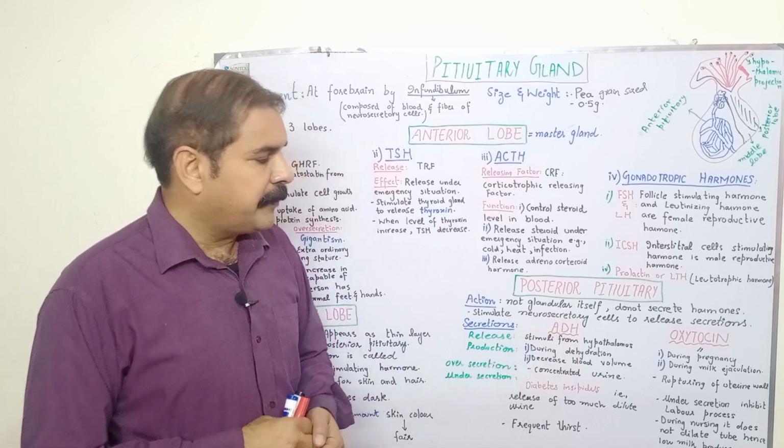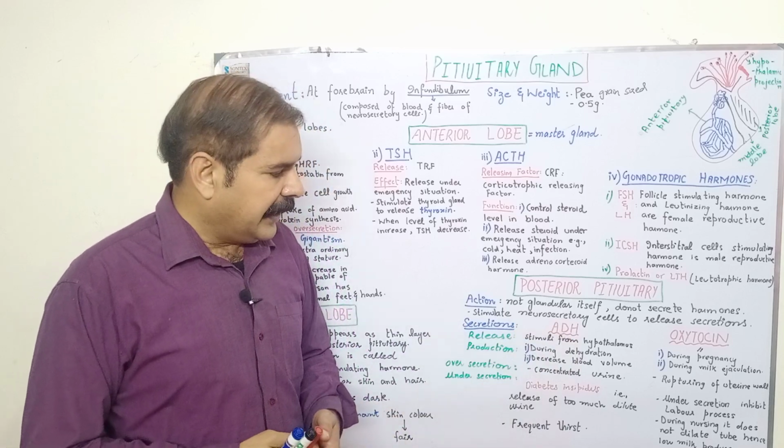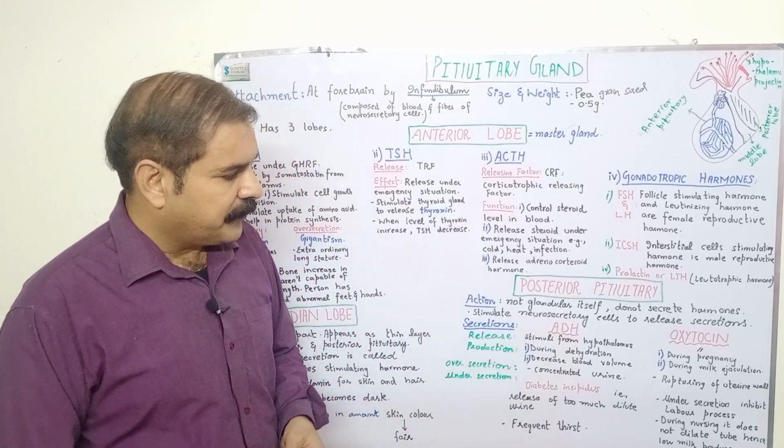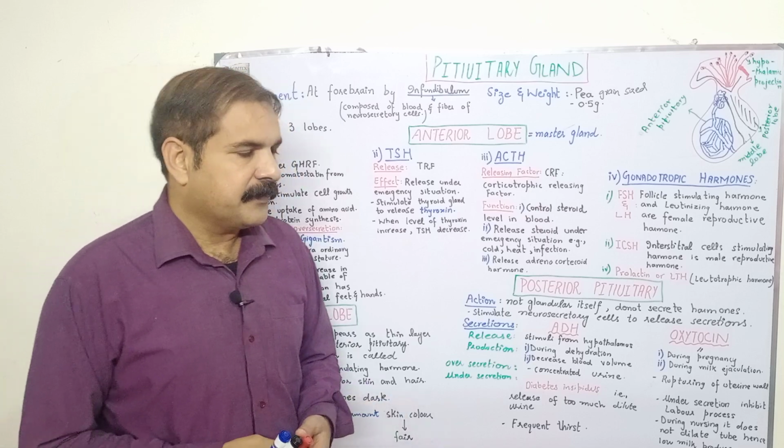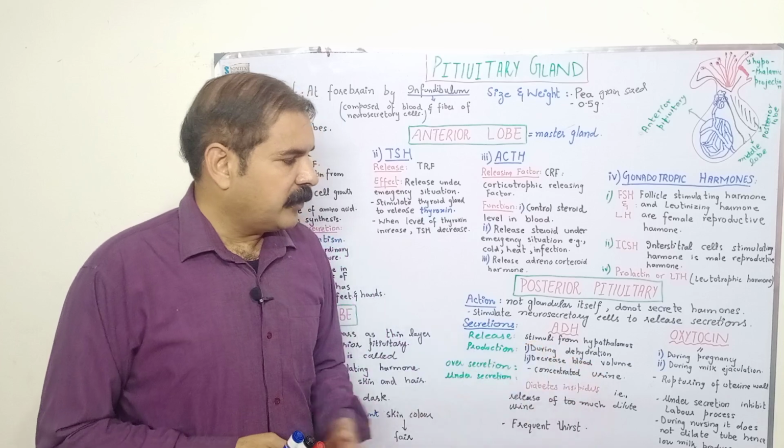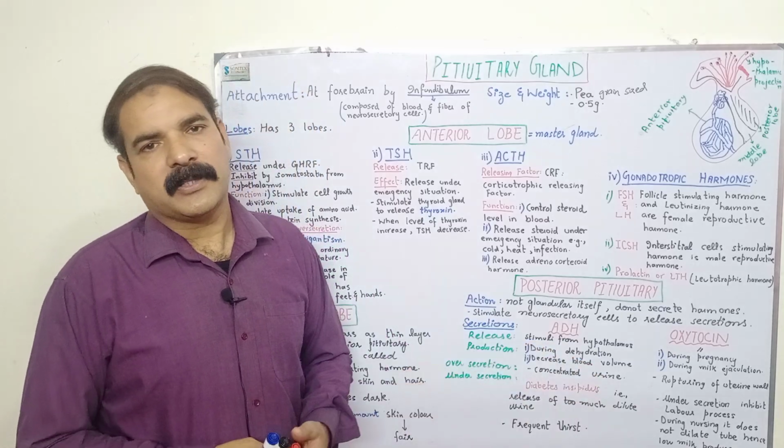Oxytocin undersecretion inhibits the labor process, and during nursing it does not dilate the tubes, hence low milk production results. Another, rupturing of the uterine wall may be possible.